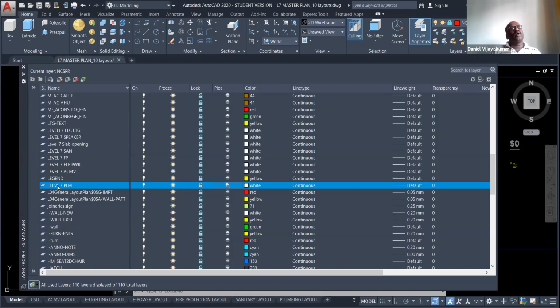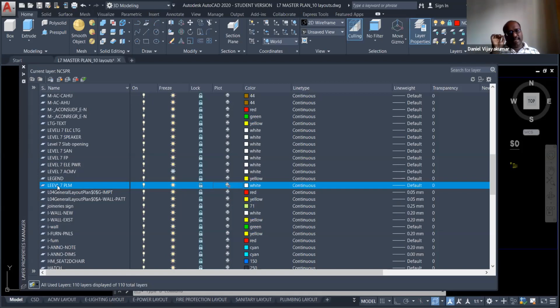So for example, maybe your engineer or your supervisor or your manager will ask you, hey, I want to see only the architectural model with the lighting drawing. I don't want to see any plumbing or firefighting or SMV. In that case, you choose that particular layer to be turned on.